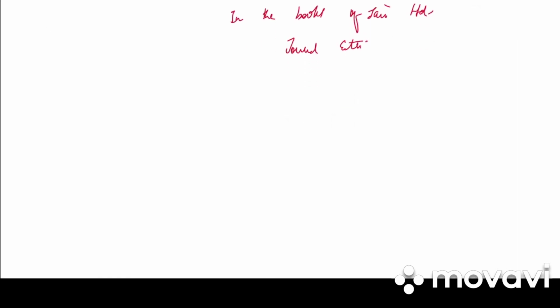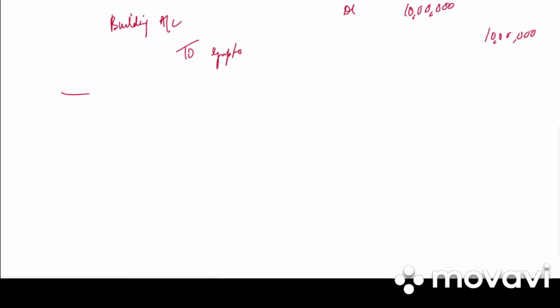So date, particulars, LF, debit, credit. First will be asset account. Here asset is building to vendor. Who is the vendor? It is Gupta's account. 10 lakh debit, 10 lakh credit. Write the narration: building purchased from Gupta Limited.